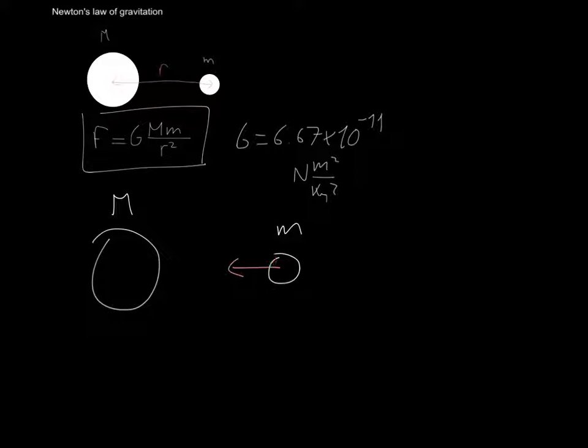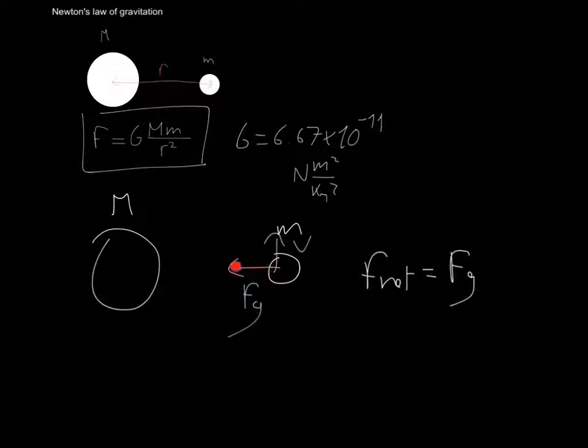Now this planet here, let's just say that for whatever reason it already had a certain speed that goes this way. So I'm going to show that with a blue arrow. So this is the velocity of the planet, and this is the centripetal, and this is the gravitational force. Now, remember that this is not a force. The only force that is present here is this. There's no other forces. So the net force here is the gravitational force.